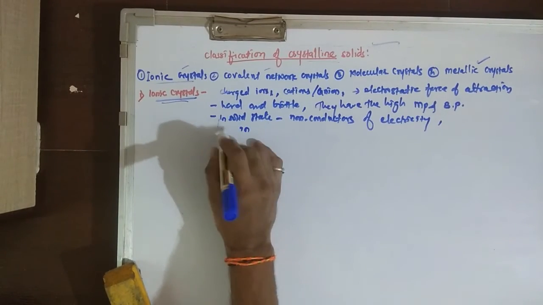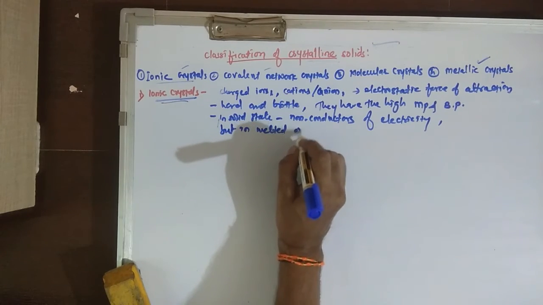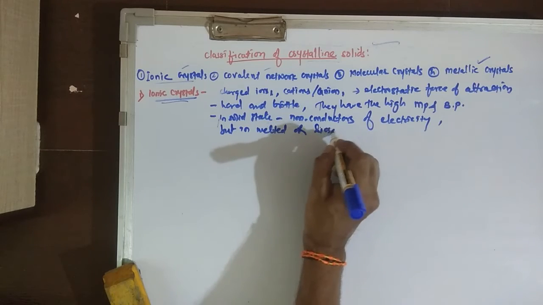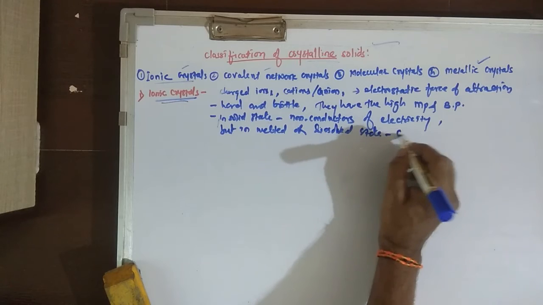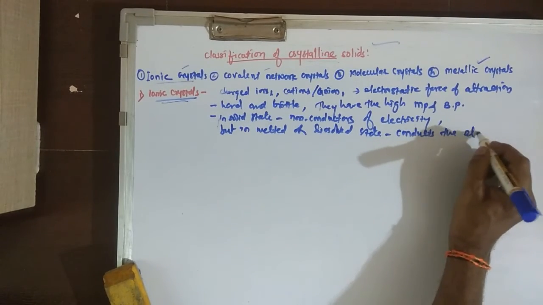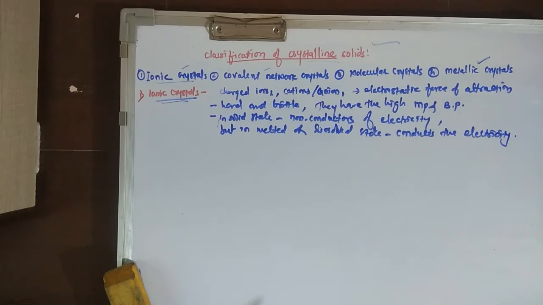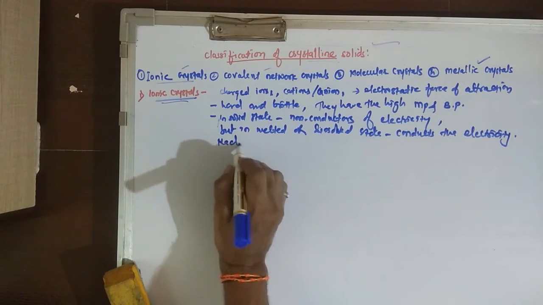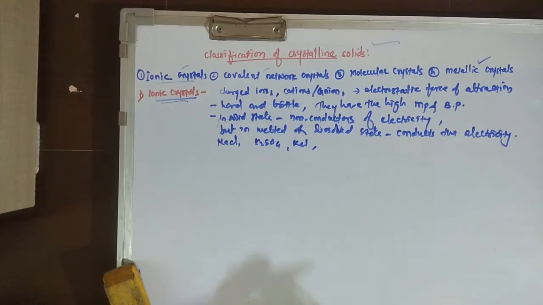But in melted or dissolved state, they conduct electricity. So these are the characteristics of ionic crystals. For example, as you know, sodium chloride, potassium sulfate, potassium chloride. These are a few examples of ionic crystals.